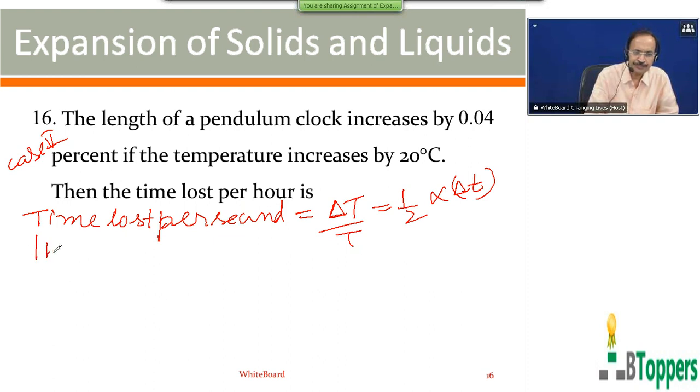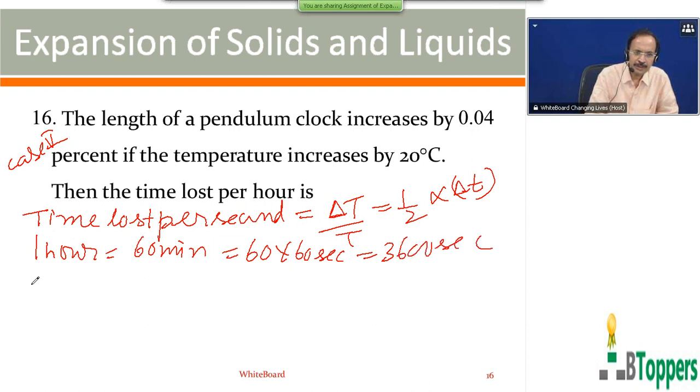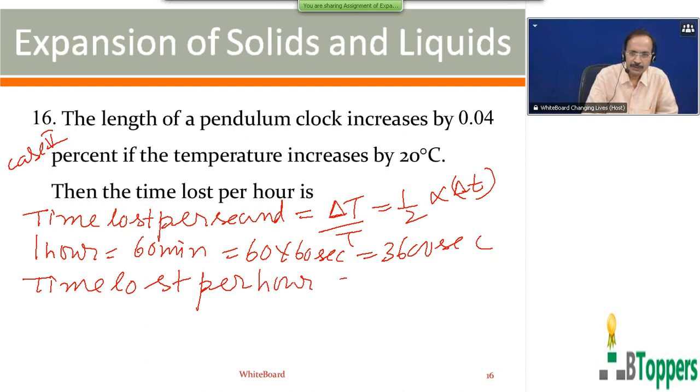So 1 hour means 60 minutes, or you can write 60 into 60 seconds, or 3600 seconds. So time lost per hour, write half alpha into delta T into 3600 seconds.